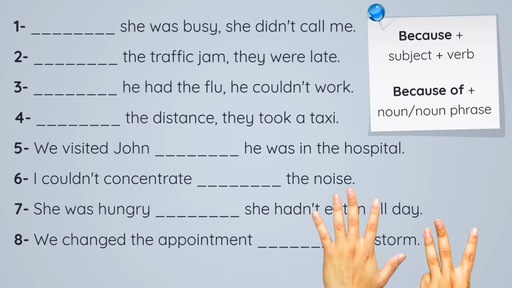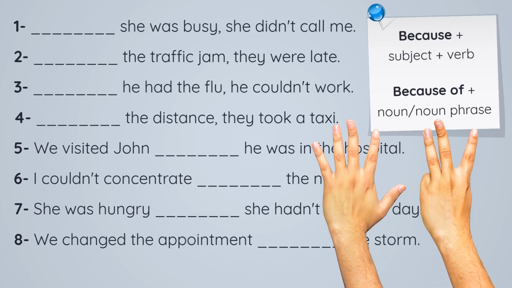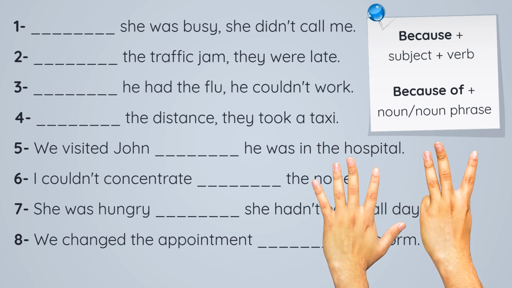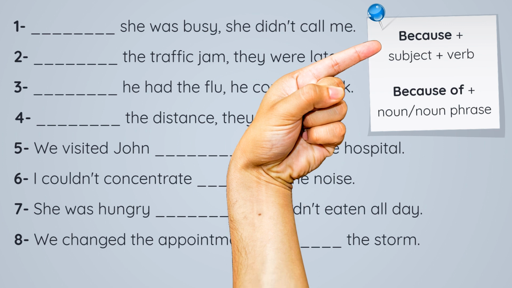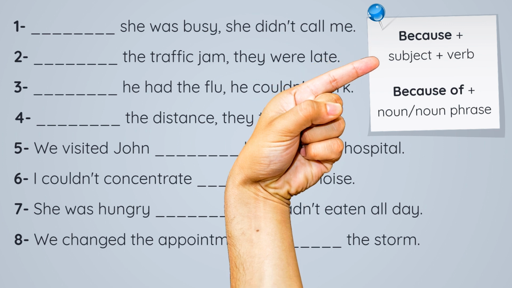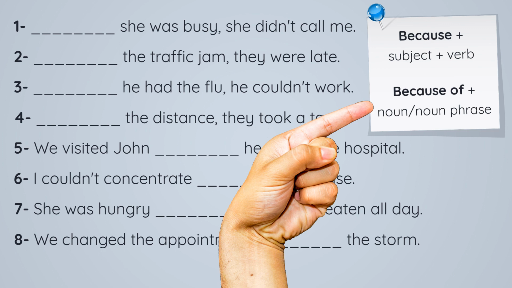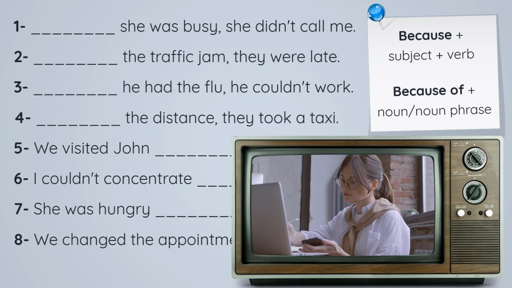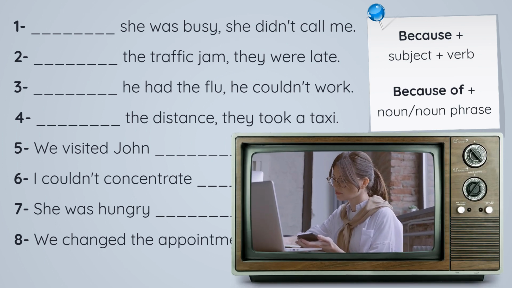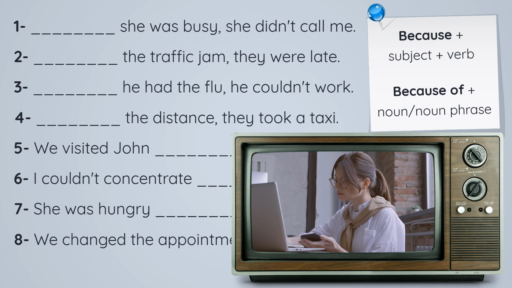So, we have here 8 fill-in-the-blank sentences, which you will fill in with either because or because of. Remember the rules. Because plus a subject and verb, or because of plus a noun or noun phrase. Let's get started. Number 1. Blank she was busy, she didn't call me.